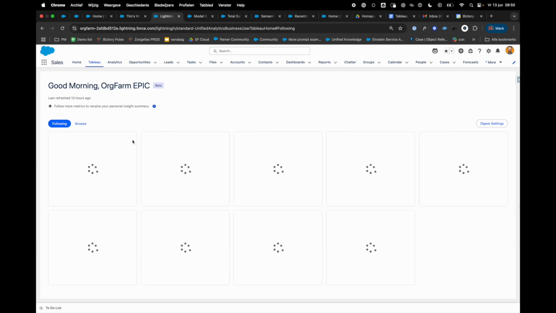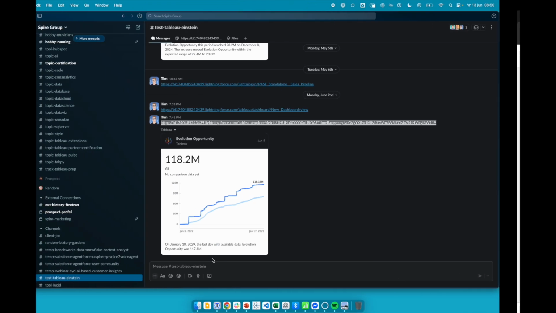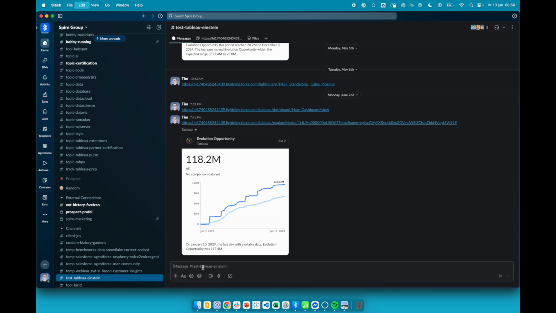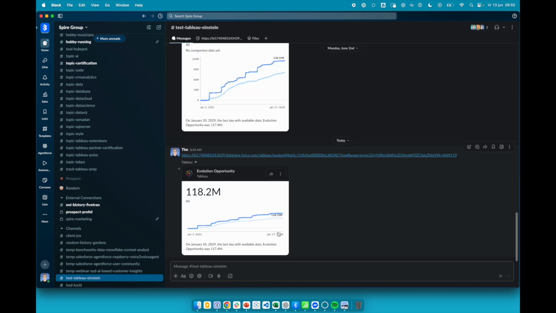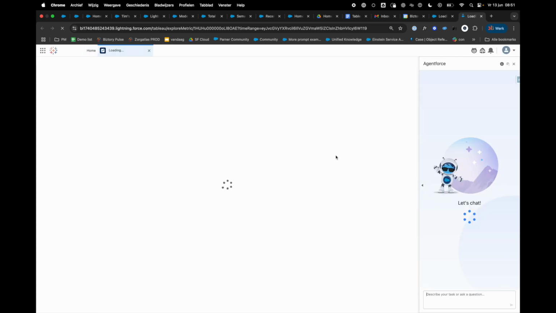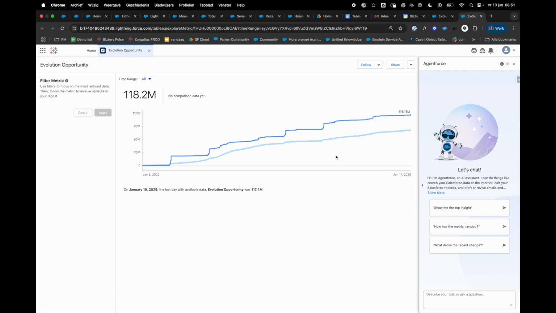I can grab the URL of one of my metrics and navigate to my Slack environment, where I can see that by simply pasting the URL, there you go, it has unpacked my URL. I've sent it in a test channel here, not to bother my colleagues, but the nice thing is my colleagues can start replying to it, and with a simple click of the URL, my colleagues, if they have the access in Salesforce, get routed back to where this metric comes from.